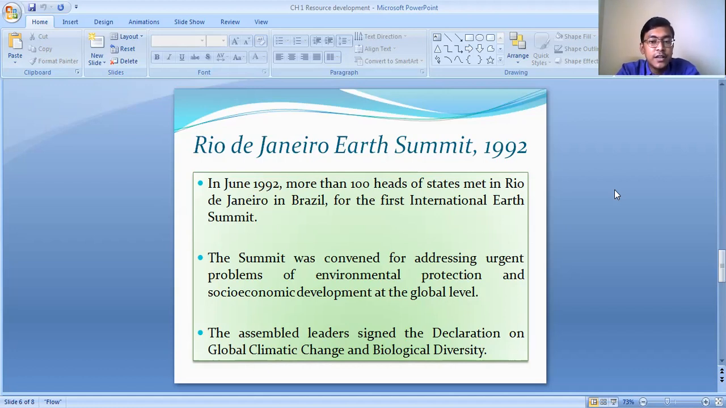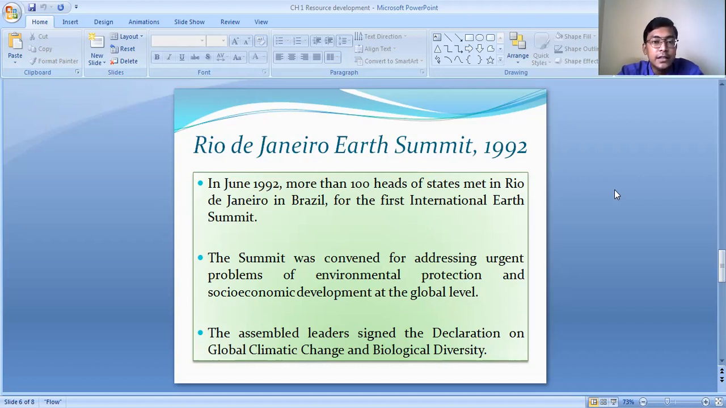The summit was convened for addressing the urgent problem of environmental protection and socio-economic development at the global level. The main objective of this first International Earth Summit was to discuss the problems which are emerging on the earth, basically the environmental problems, and also to discuss various socio-economic issues, poverty, and malnutrition at the global level.